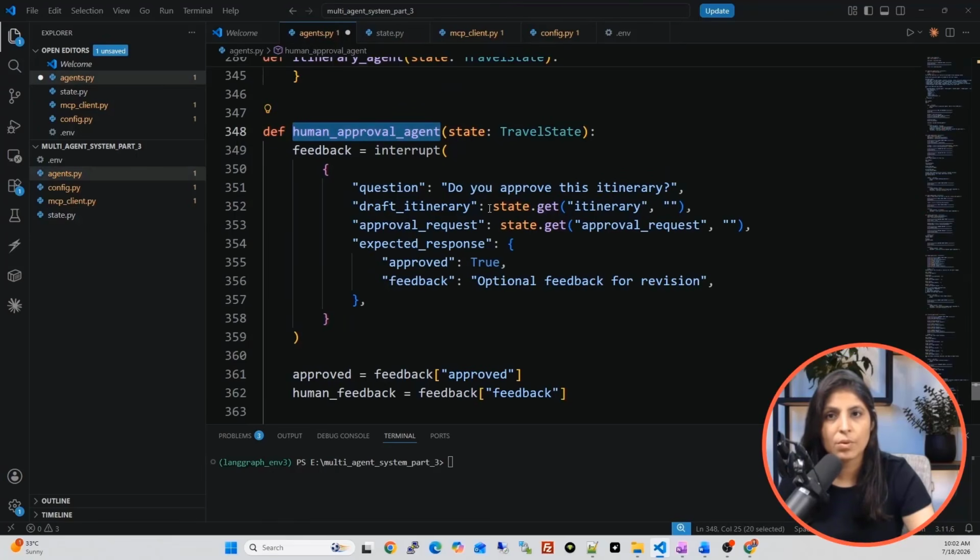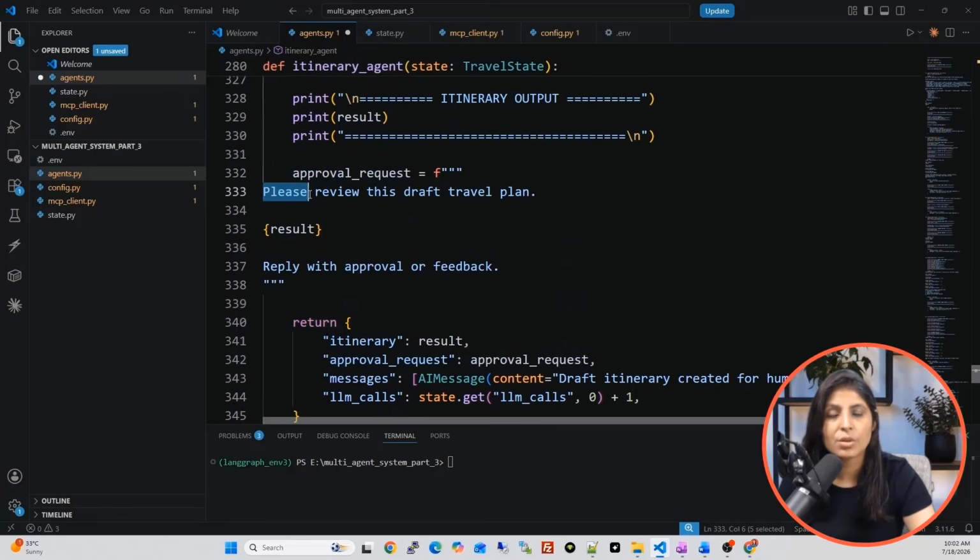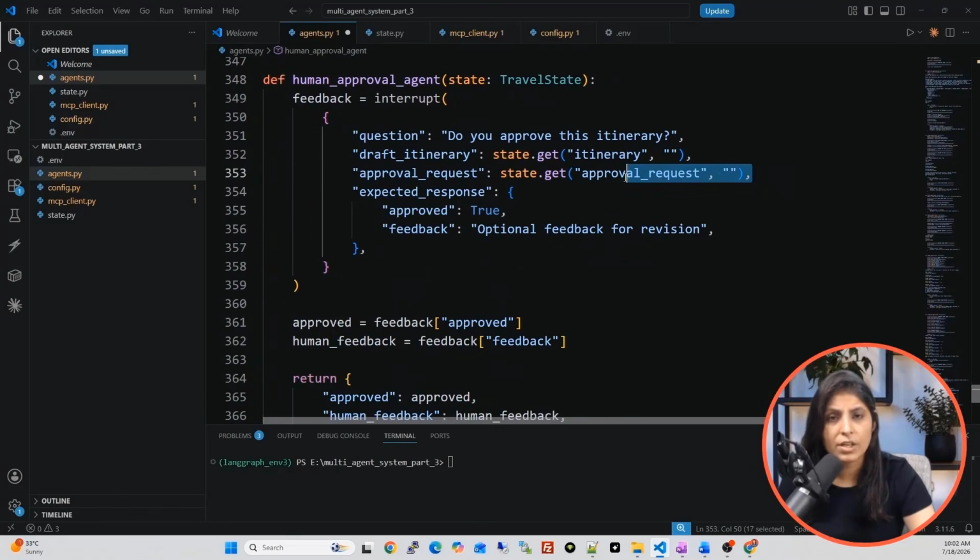So this human approval agent will ask this question, and then it will show that itinerary to the user. Approval request: remember, guys, what is there in this approval request? In state, see this approval request. This approval request has this question, please review this draft travel plan. So that question we are showing to the user, we are showing the draft itinerary, and we are showing this message, do you approve this itinerary?